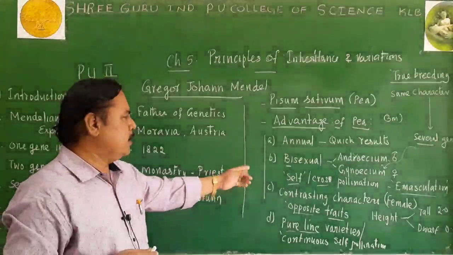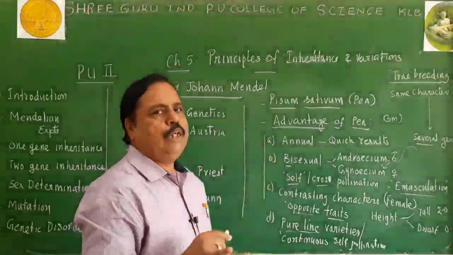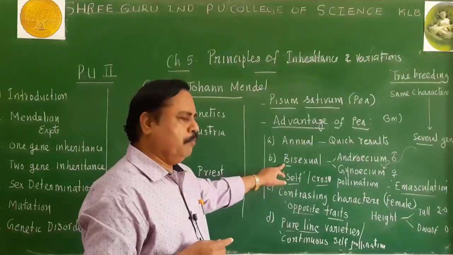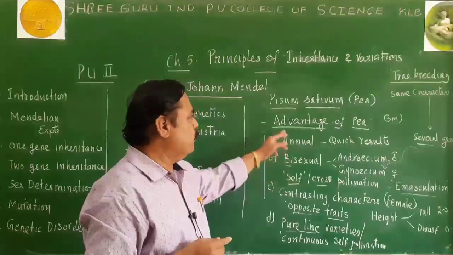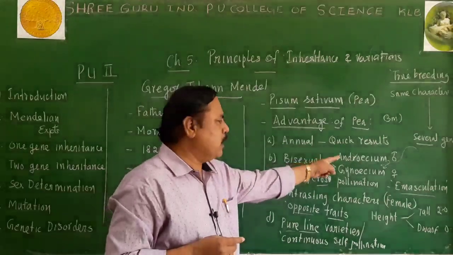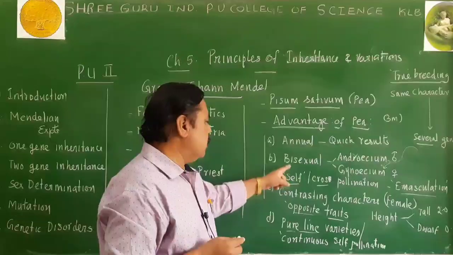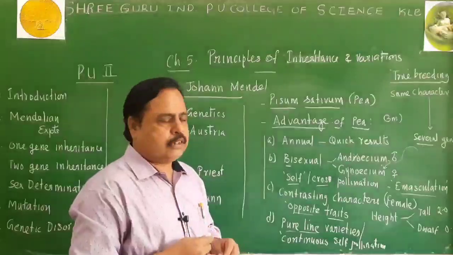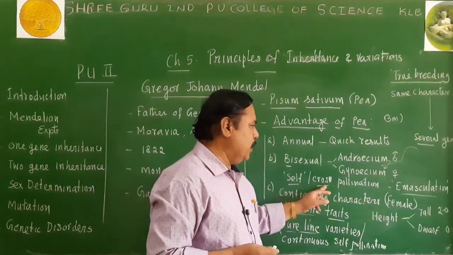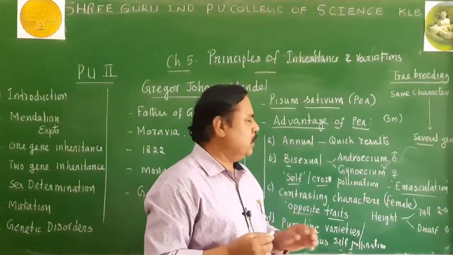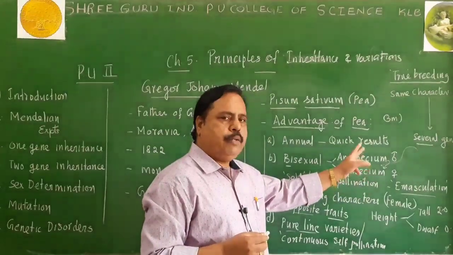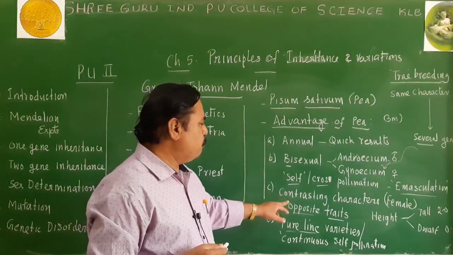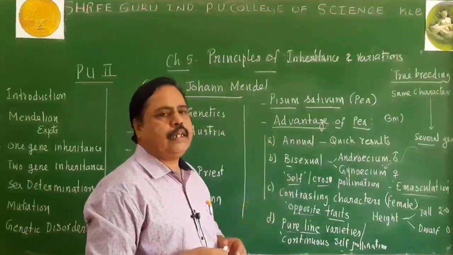There are 4 advantages. One is it is an annual plant, so that quick results are possible to be observed. Second one is bisexual. It is a bisexual plant which can produce flower with both androecium and gynoecium. Because of bisexuality, either self-pollination or cross-pollination is possible. If we want to perform cross-pollination, emasculation is the method whereby anther can be removed from the flower. Third point I told you is pea plants are exhibiting the contrasting characters.